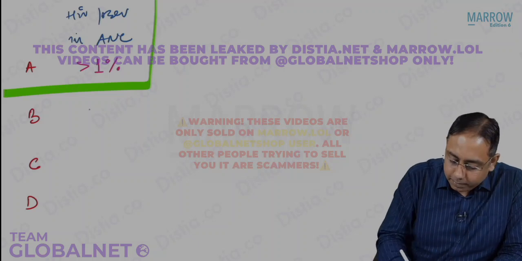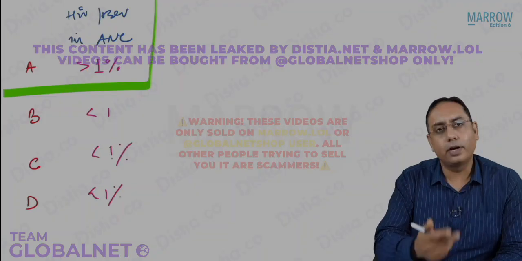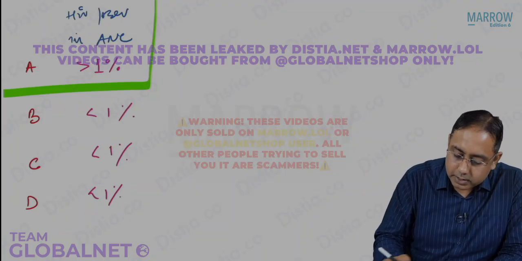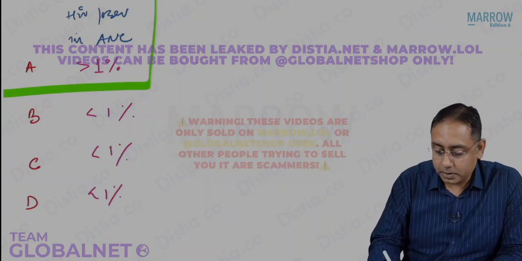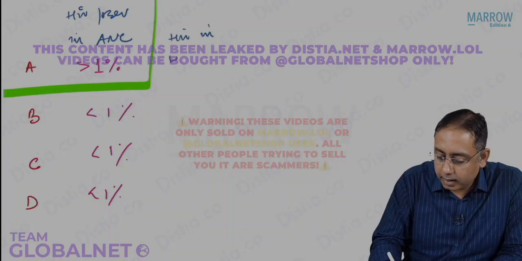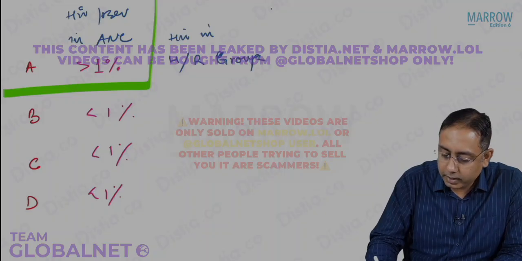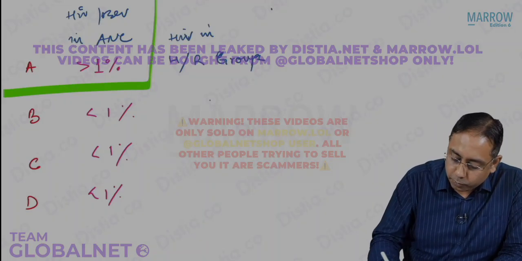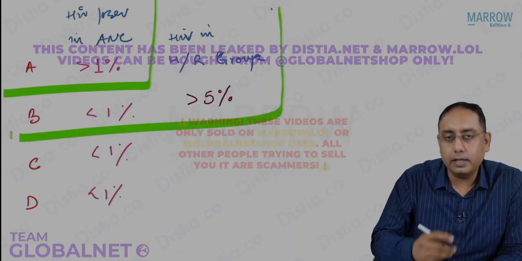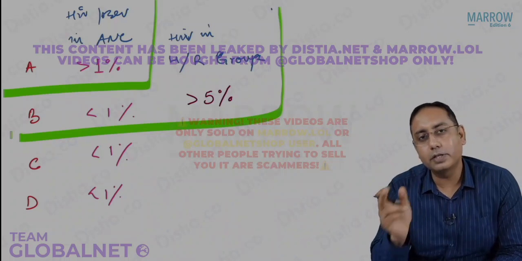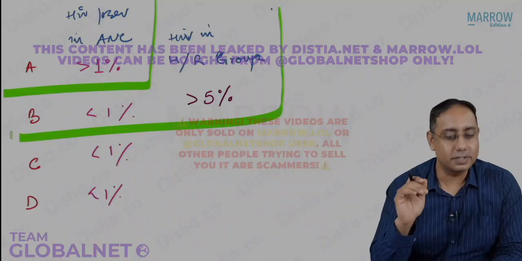In case the HIV prevalence is less than 1%, then it could be a category B, category C or category D district. In these cases, you now judge the level of transmission in the high risk groups. If HIV in the high risk groups is more than 5%, then job done. This is called a category B district. So what is a category B district? It has HIV prevalence less than 1% in ANC and more than 5% in the high risk group.